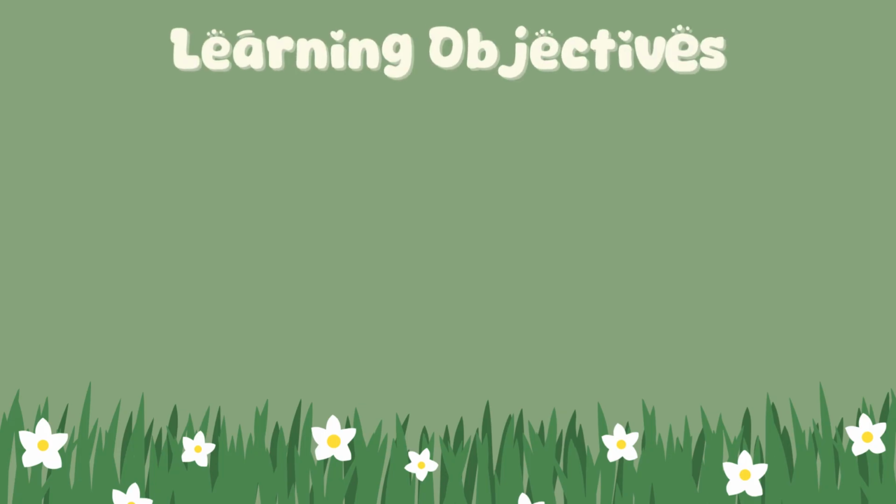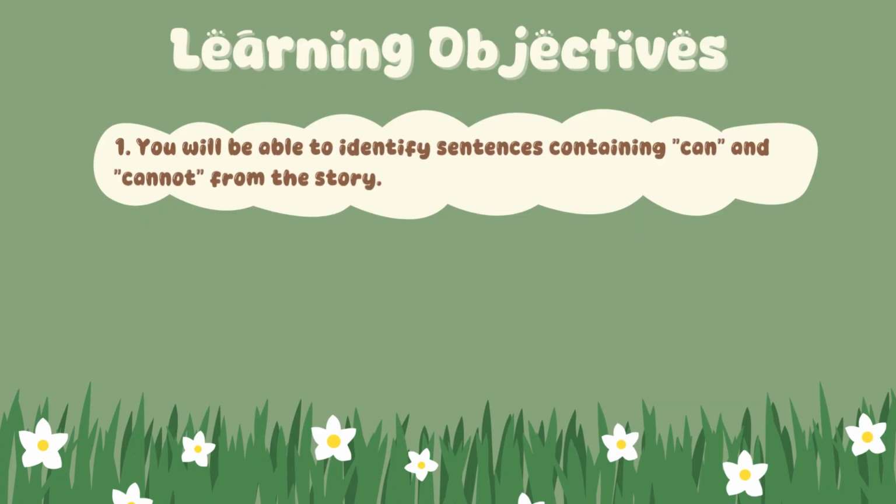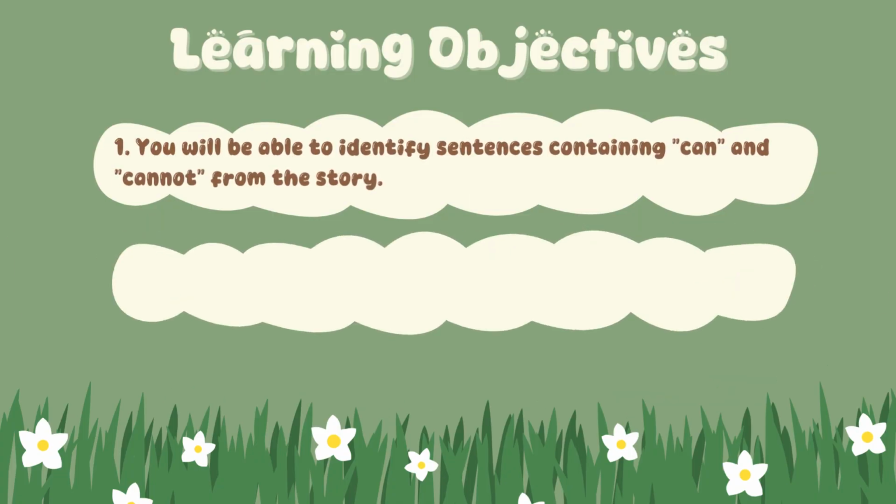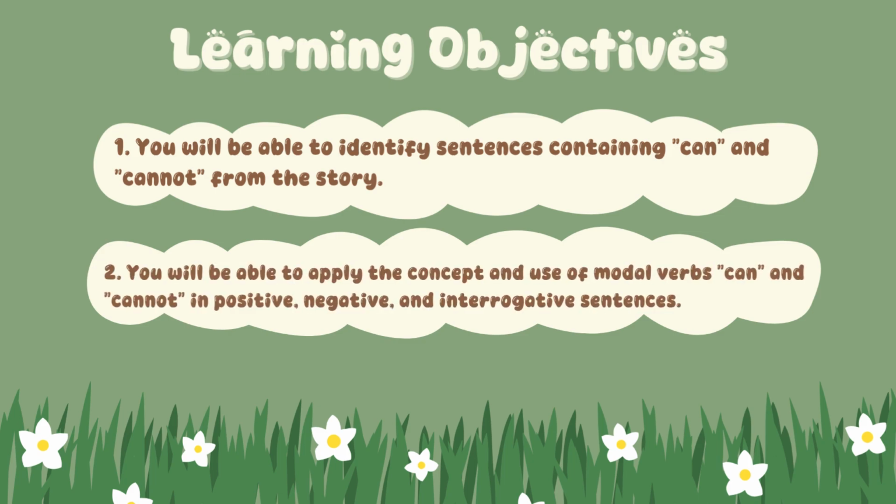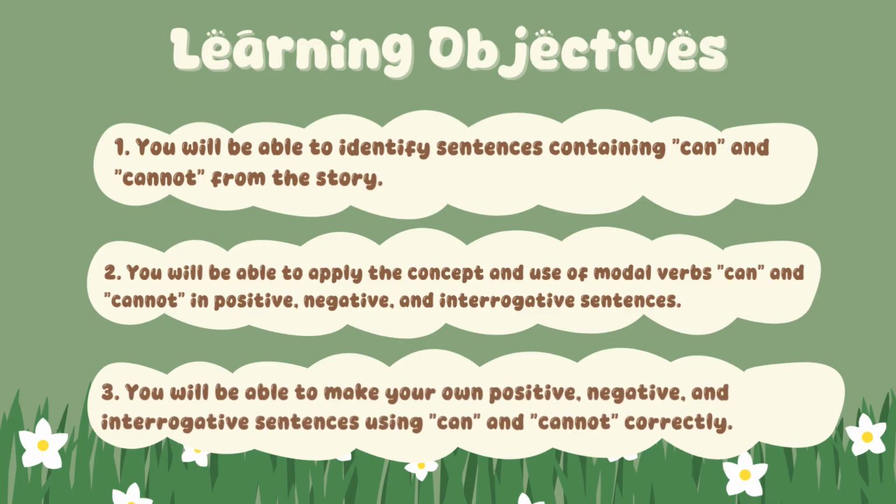But before we start, let's take a look at our learning objectives for today. The first, you will be able to identify sentences containing can and cannot from the story. Second, you will be able to apply the concept and use of modal verbs can and cannot in positive, negative, and interrogative sentences. And the third, you will be able to make your own positive, negative, and interrogative sentences using can and cannot correctly. Alright, that's what we are going to achieve today. Now, let's start our lesson and have fun learning English together.